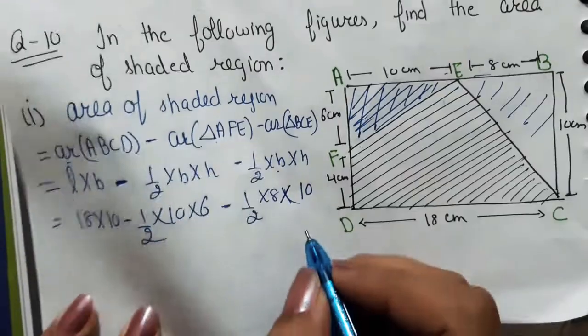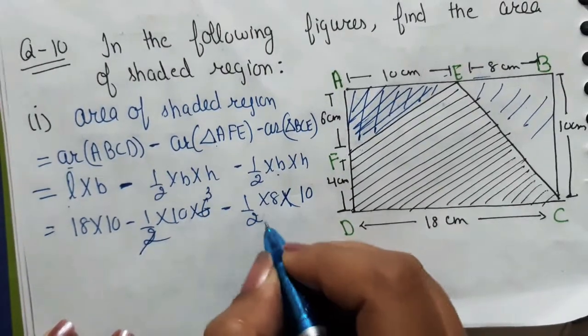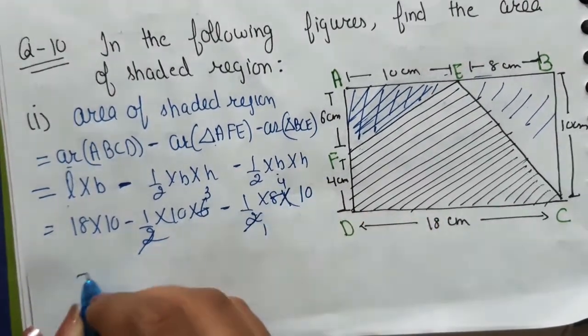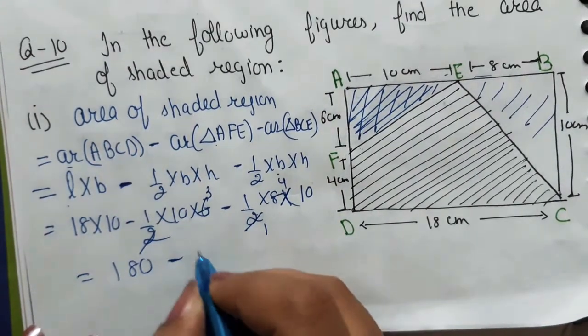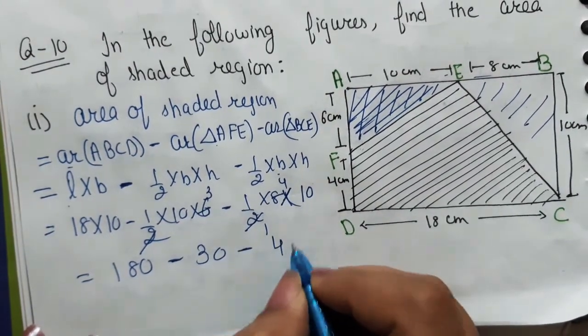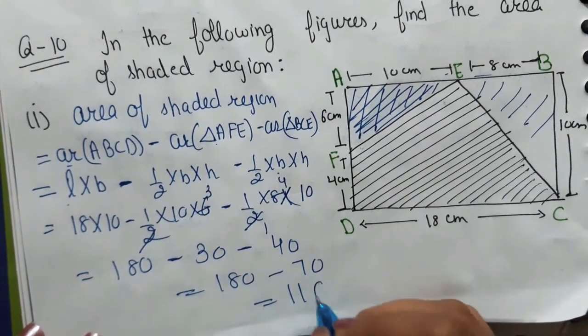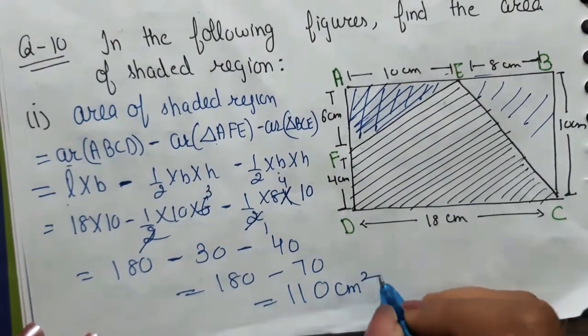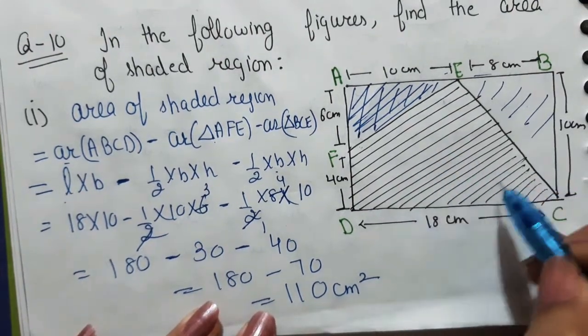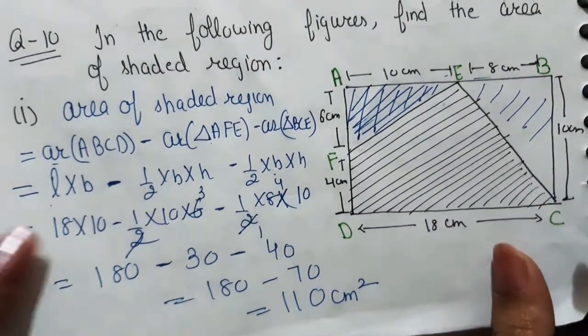Okay. Now calculate. 2 ones are 2, 2 threes are 6, 2 ones are 2, 2 fours are 8. So it will become 180 minus 30 minus 40. So it is 180 minus 70, that is 110 centimeters square area. So the area of this shaded region is 110 centimeters square.